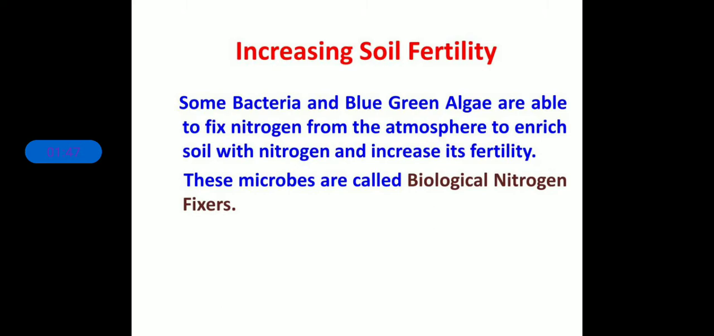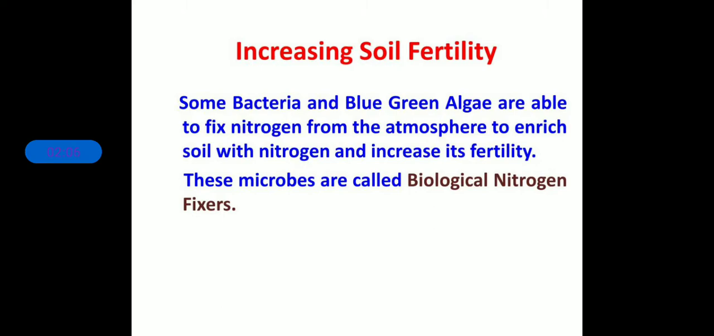Now let us talk about the third category, that is soil fertility. In agriculture, microorganisms are used to increase soil fertility. Basically, some bacteria and blue green algae are able to fix nitrogen from the atmosphere to enrich the soil with nitrogen, which increases its fertility. These microbes are called biological nitrogen fixers.